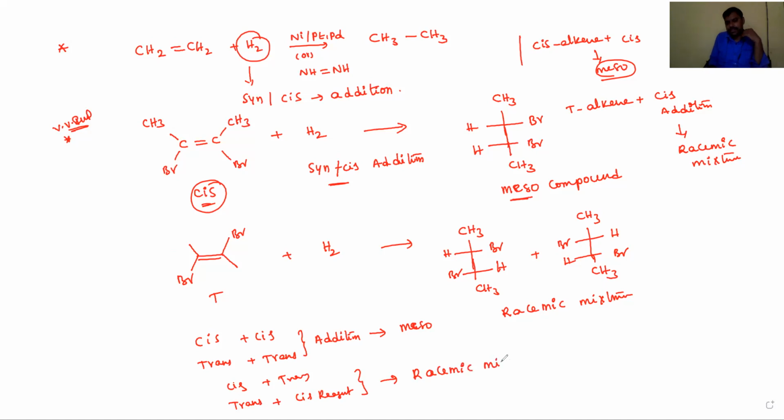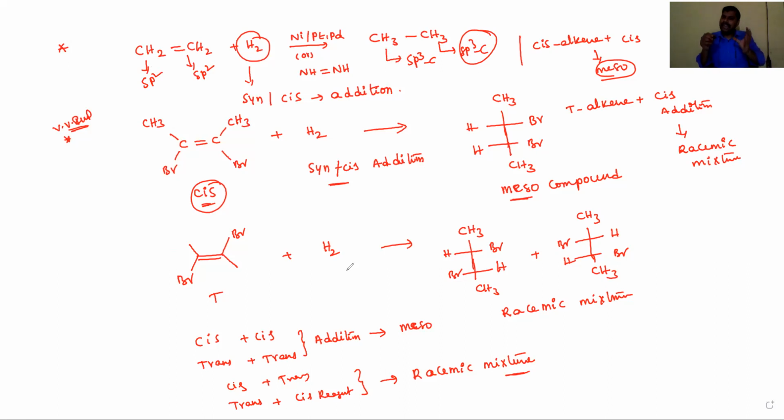Racemic mixture. Okay, dear students, this is very important. This kind of question is especially asked in JEE and NEET examinations. So from alkenes, we are just adding H2. Then the double bond is converted into a single bond. So the hybridization changes during this addition of H2. The hybridization of alkenes is sp2, and those sp2 carbons are converted into sp3 carbons. This kind of question is also asked in objective examinations. So the hybridization is changing and the double bond is converted into single bonds.